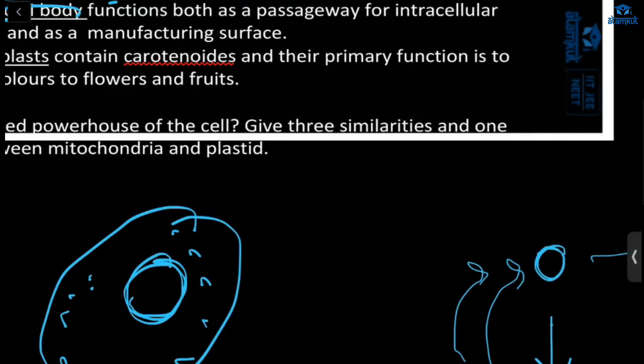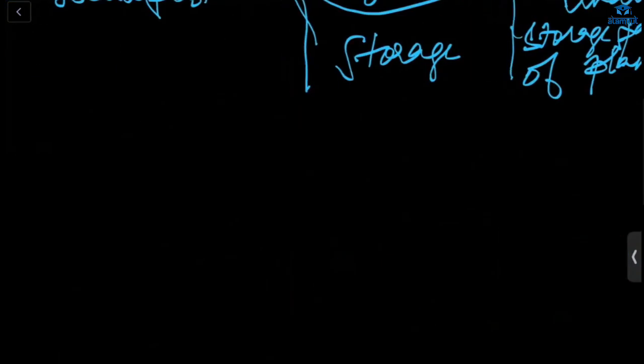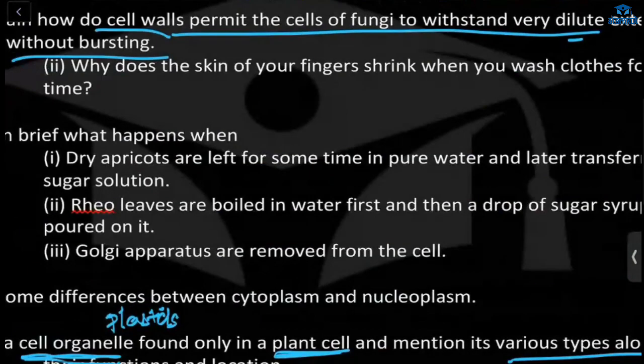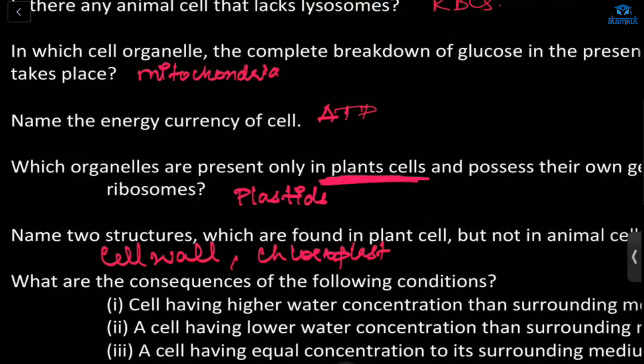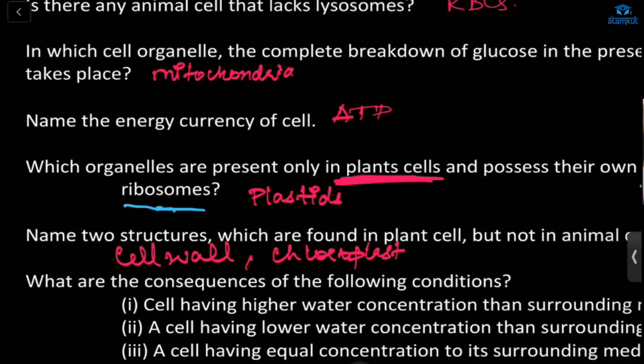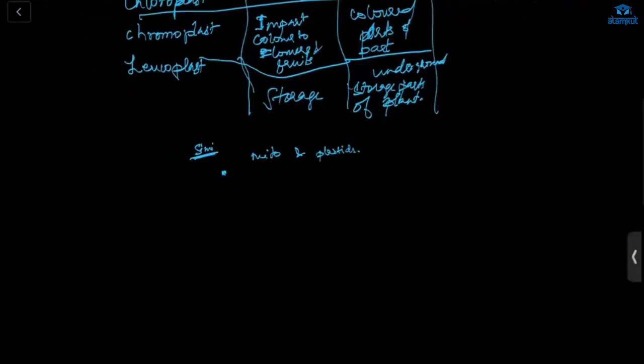Next, give 3 similarities and differences. First, we'll talk about the similarities between the mitochondria and plastids. What is the similarity? Ma'am, this one I don't know. Come on, you know, right? See, which organelles are present only in plant cell, possess their own genome and ribosome. This statement. So what will you write? Both contain what? DNA and ribosome.